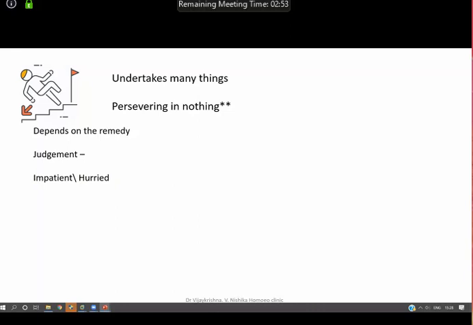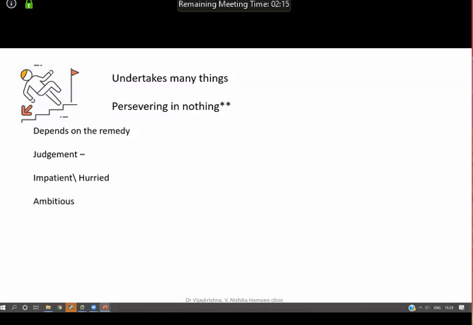Or they take up something. For example, a person would have joined a gym and the gym master would have told him, you will gain 10 kgs. So out of that excitement, you join, but you don't have the patience to wait for the results to come. And then you immediately shift to Zumba or to something else. Fine. So hurried, impatient, capricious, or sometimes you're very ambitious. You see that this is not giving the kind of results you expect, so you jump to something else.